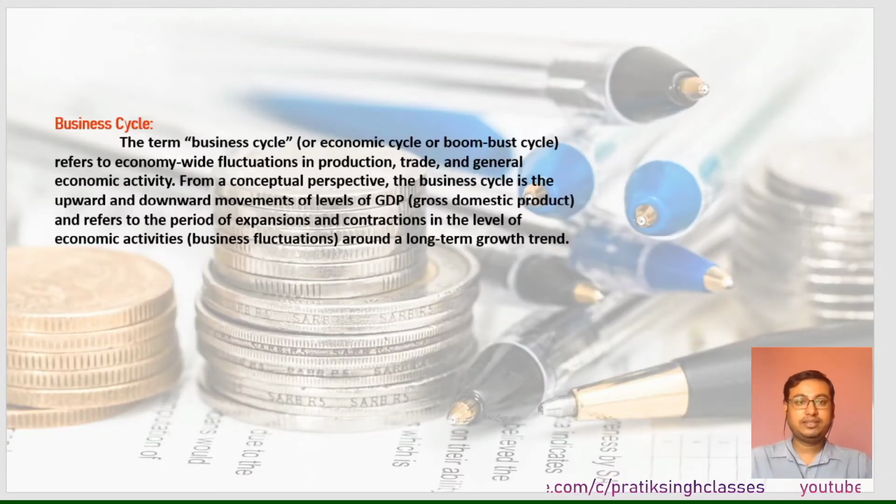Coming to the definition of business cycle, what does it mean? I hope in class 11th you have studied it very well from your textbook. Here something different, which is related to your textbook of 12th, is given by me. The term business cycle, also called economic cycle or boom-bust cycle, refers to economy-wide fluctuations in production, trade and general economic activity. From a conceptual perspective, the business cycle is the upward and downward movement of levels of GDP and refers to the period of expansion and contraction in the level of economic activities, or business fluctuations, around a long term growth trend.